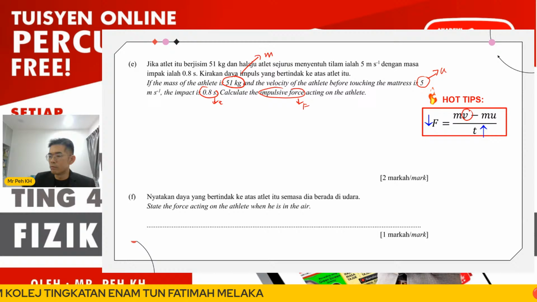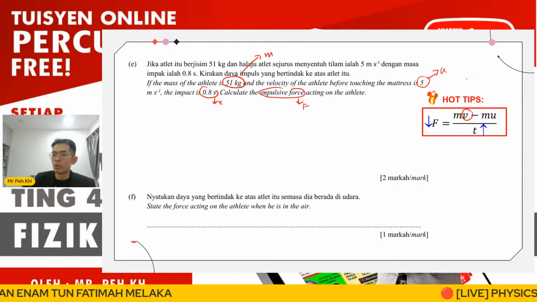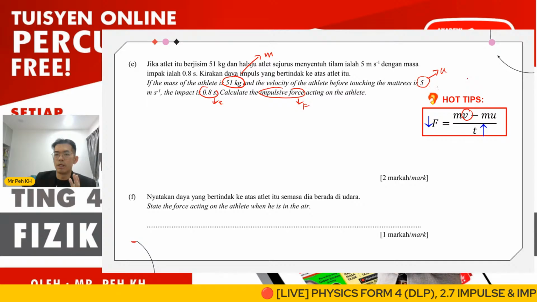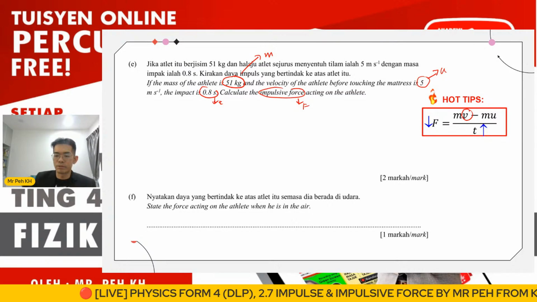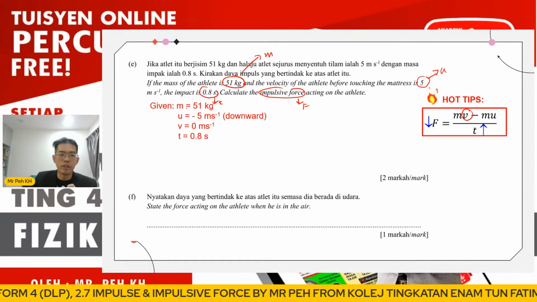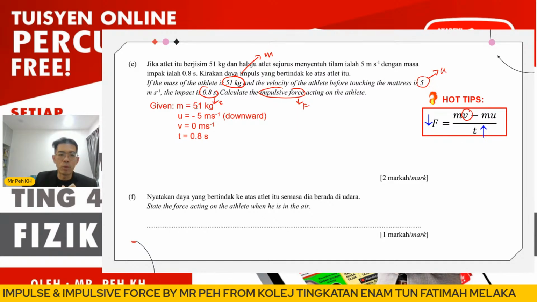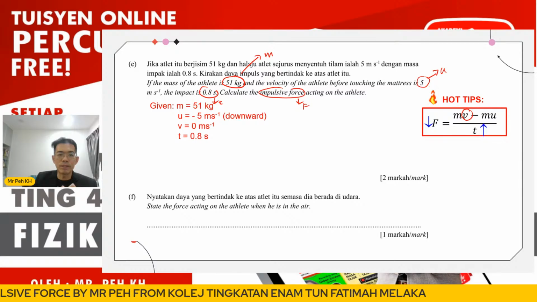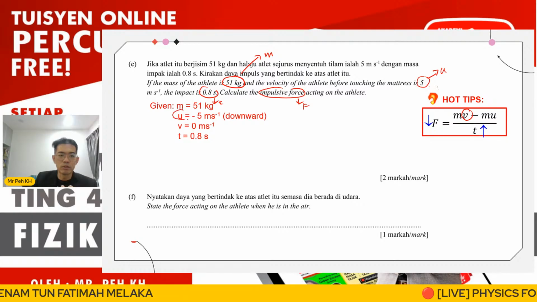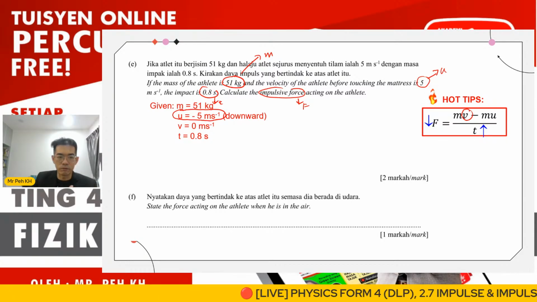So the V will be 0 when the athlete stops at the mattress. So here we have the value of M equal to 51. Okay, so I am assuming that the downward direction is negative, so my initial velocity U here is -5.